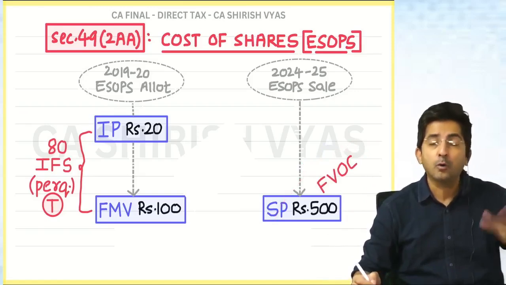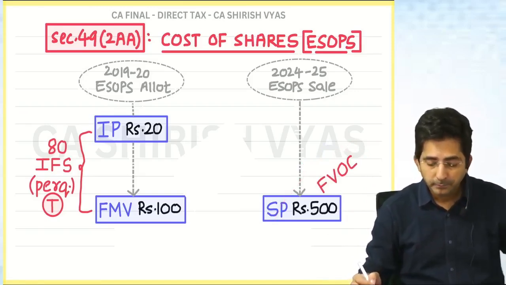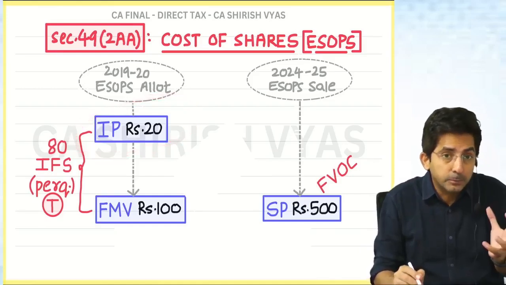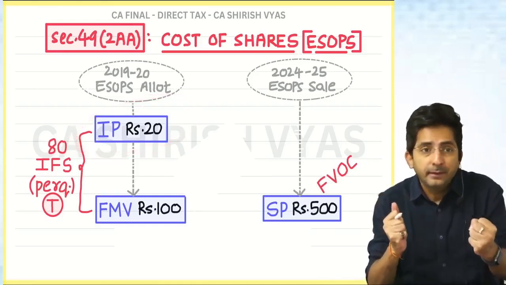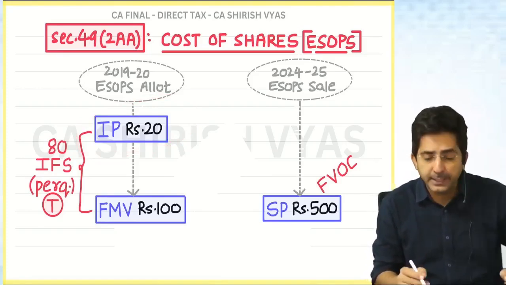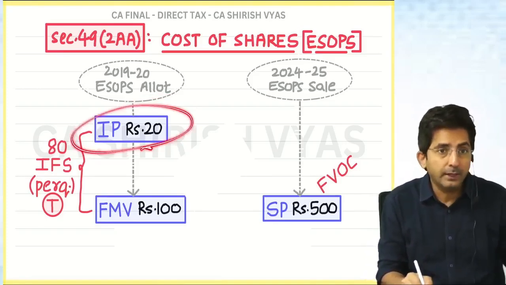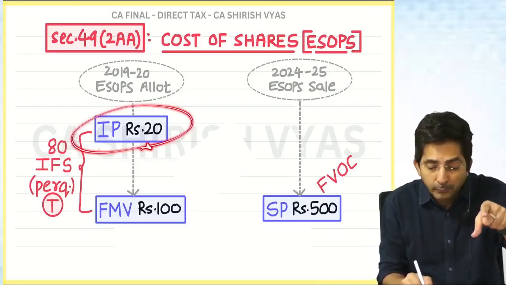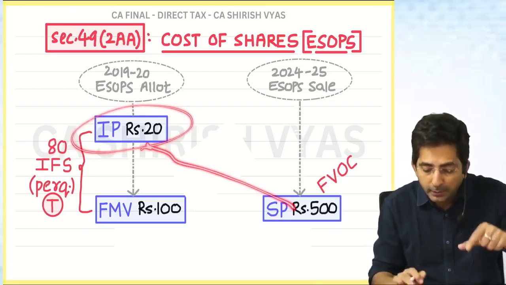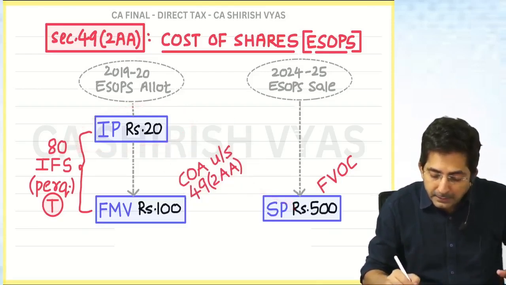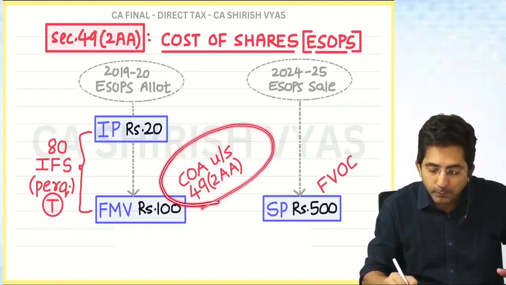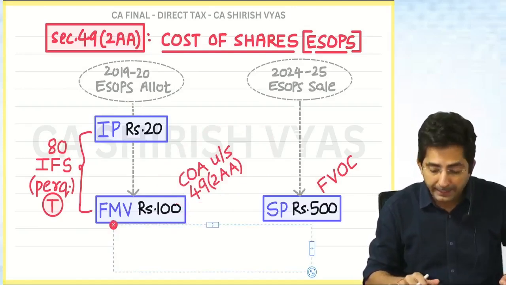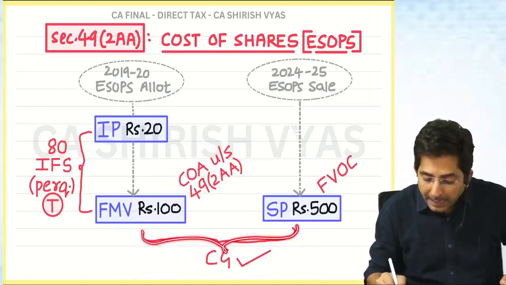Then cost of acquisition. Actually the cost is 20, because cost means what you paid. Tell me, as an employee, what did you pay for the shares? 20. And what you paid is your cost. But we will not take this as the cost. We will take 100 as the cost as per 49(2)(a). This will be the cost and this will be the capital gain.